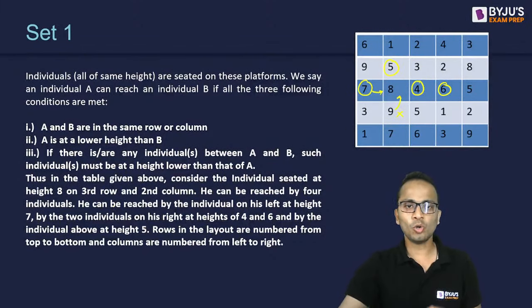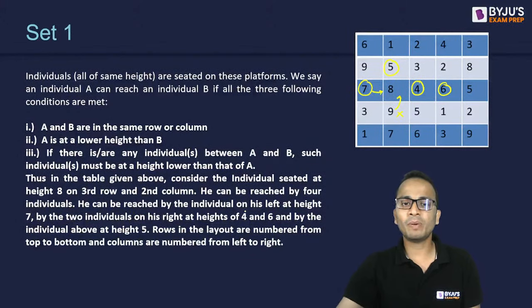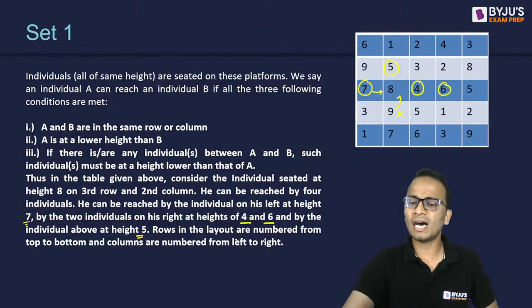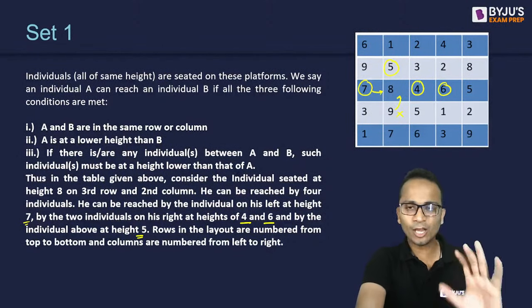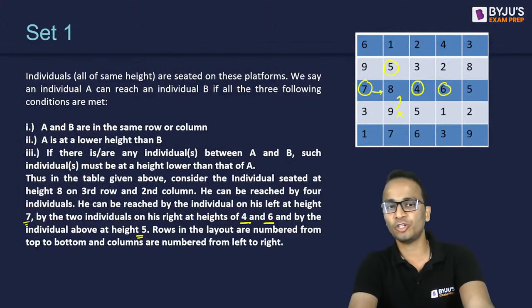So you can say that this person can be reached by 4 individuals as I have marked. He can be reached by the individual on his left from a height of 7, 2 individuals on the right, heights 4 and 6, and by the individual above from a height of 5. The rows in the layout are numbered from top to bottom and columns are numbered from left to right. It's absolutely fine. So these are the given conditions. I hope all of you have understood and we are good to go to the first question.